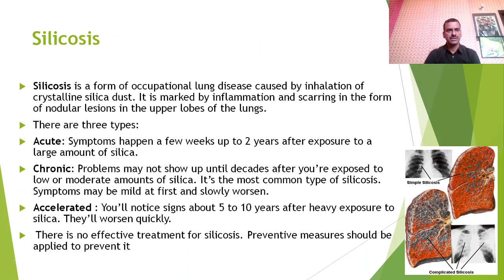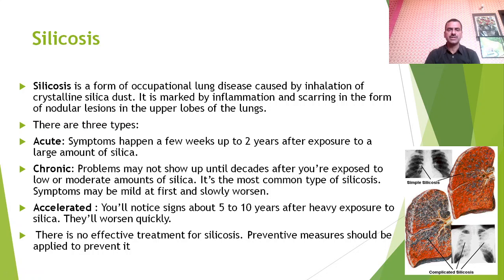First is silicosis. Silicosis is a form of occupational lung disease caused by inhalation of crystalline silica dust. It is marked by inflammation and scarring in the form of nodular lesions in the upper lobe of the lung. You can see here, this is silicosis and this is the severe form of silicosis. There are three types of silicosis.